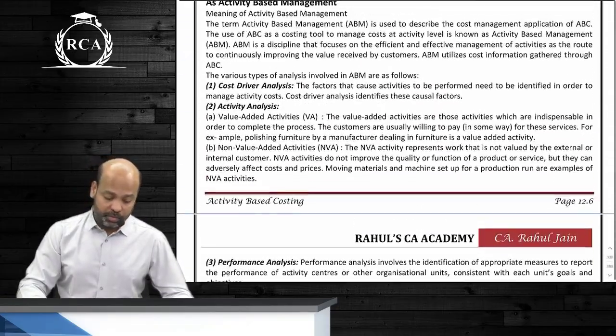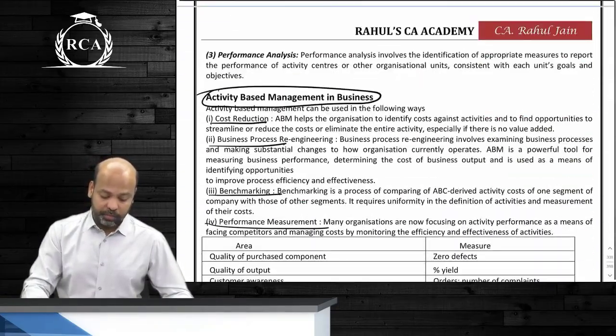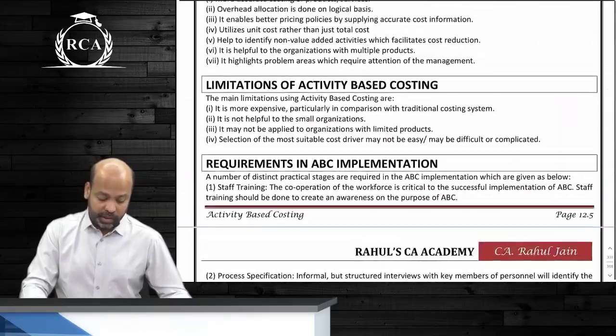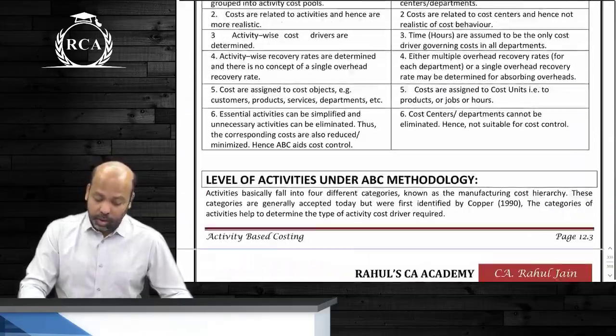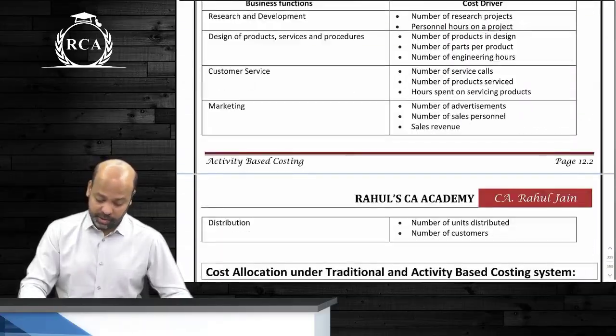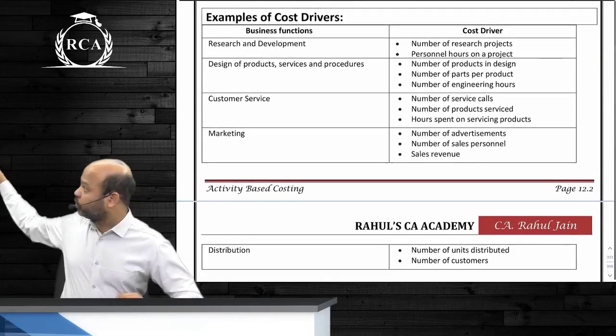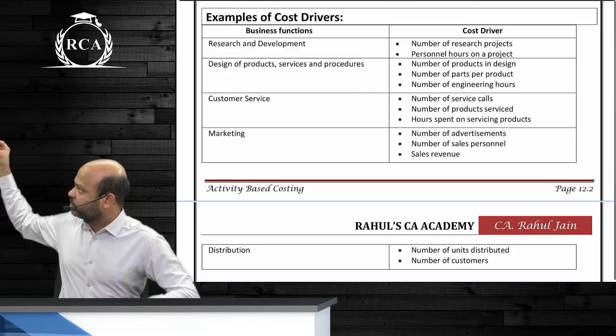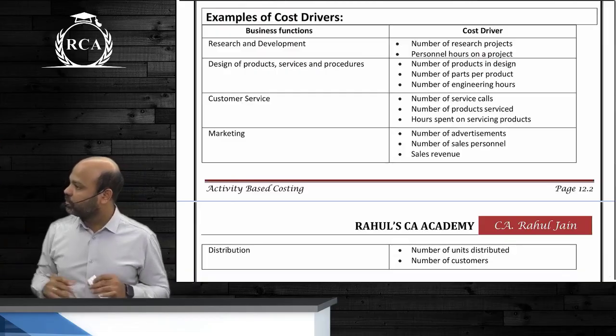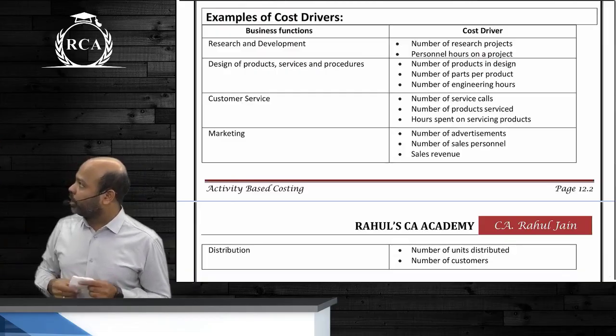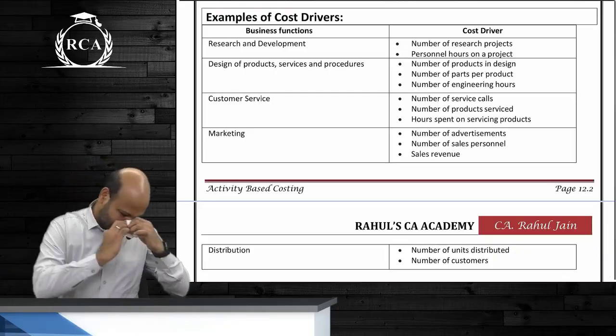Mark both of these as important, beta, ABM and ABB in business. And one more thing that you will mark important, write it in your notes also. Refer to these pages. Examples of cost drivers on page number 12.2 has come multiple times in the examination with the same side headings, guys. Page number 12.2, examples of cost drivers.